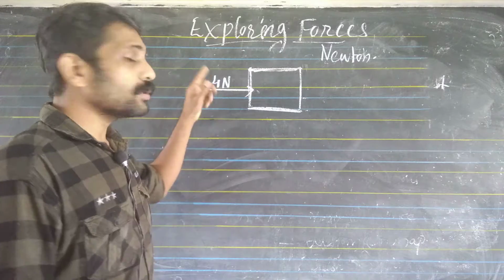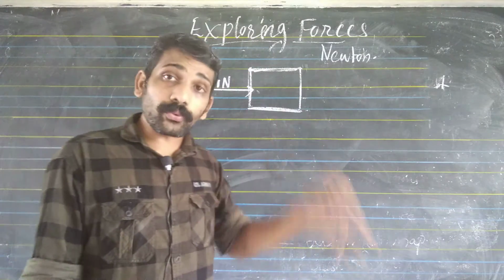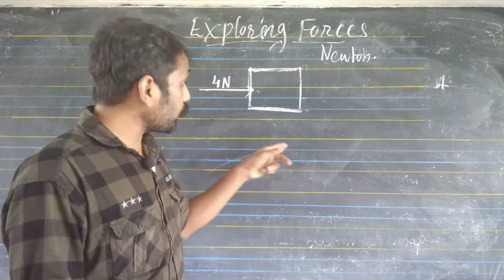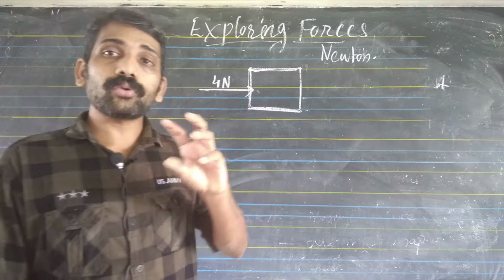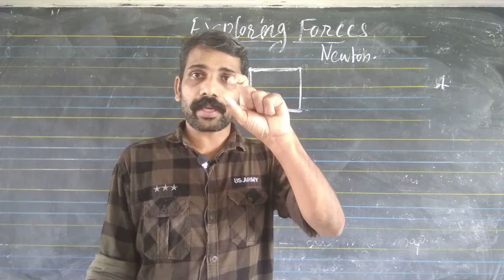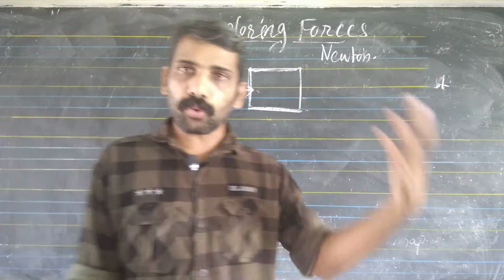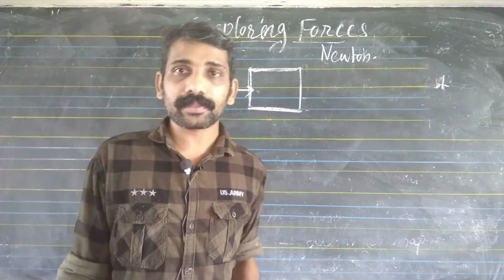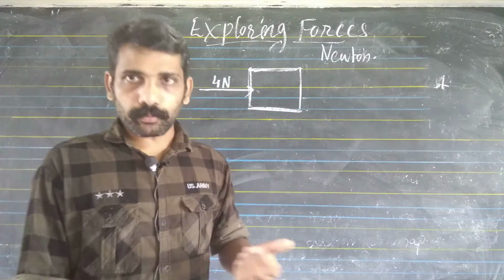The boy gave a force of 4 Newton, but the object did not move.